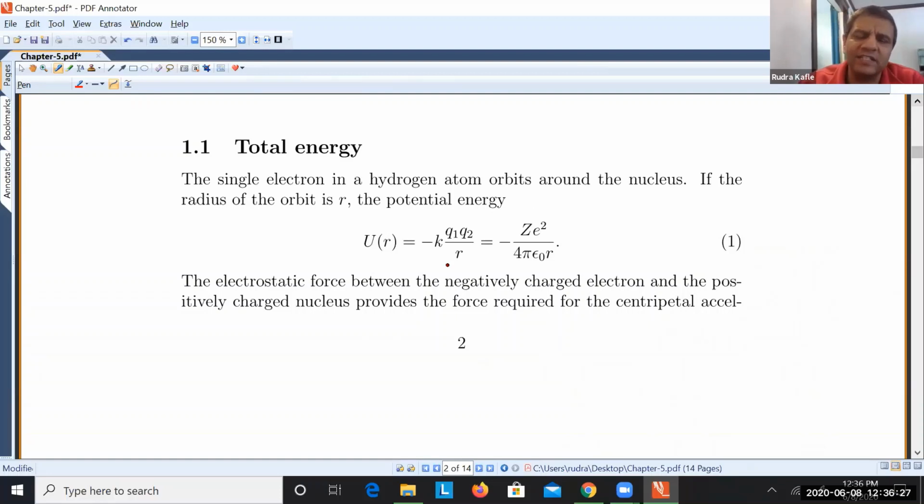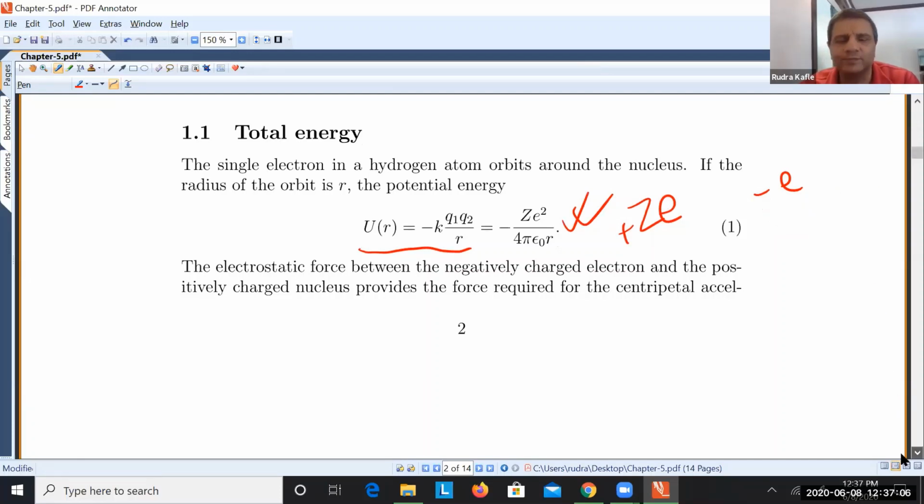And the potential energy, if you remember Physics 2, electricity and magnetism, is given by this. And the negative sign is because one charge is positive due to the nucleus and the other charge is negative due to the electron, right? So here Z is what is called the atomic number, that is actually the number of protons in the nucleus, and e is the electronic charge. So the nucleus has a charge of Z times e, the electron has charge minus e. If you multiply and then plug in k equal to 1 over 4 pi epsilon naught, you get this as the potential energy, right? That is the potential energy.